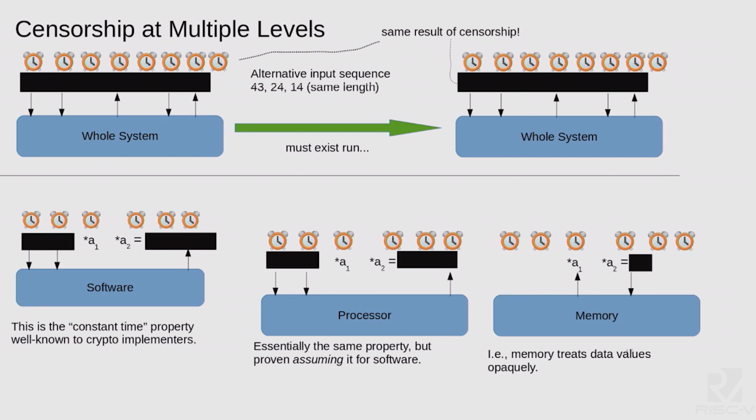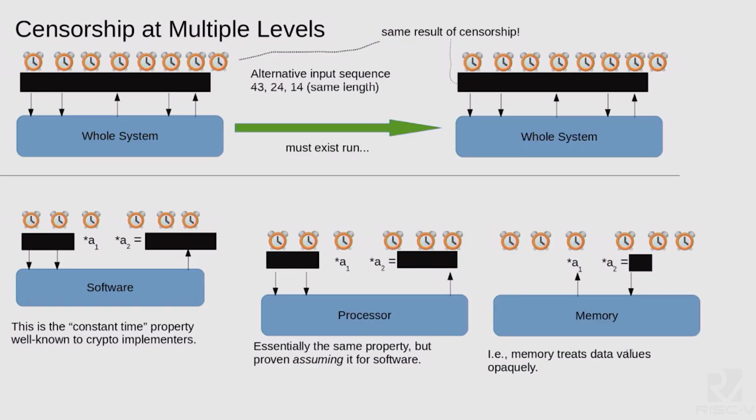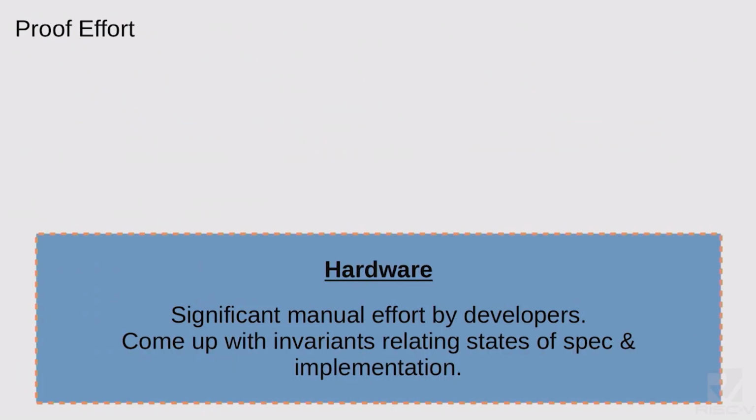We can prove them separately, and then we can mix and match, plug in a different processor, a different piece of software, whatever. If everyone commits to the same formal interface, then we can compose into whole system guarantees for any mix of components like that. So doing this for a new hardware design is a fair amount of work. You have to come up with formal invariants that relate the states between the optimized implementation and the simpler implementation that sets your baseline expectations of performance, and it takes some skills that are pretty specialized today to do this.